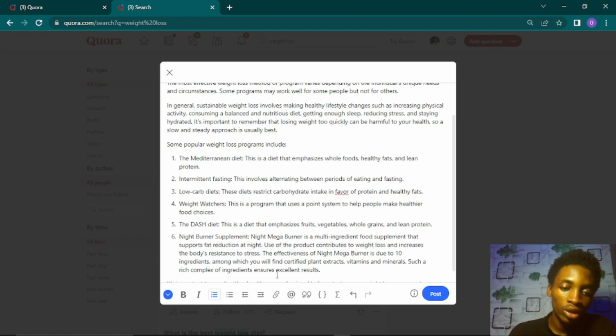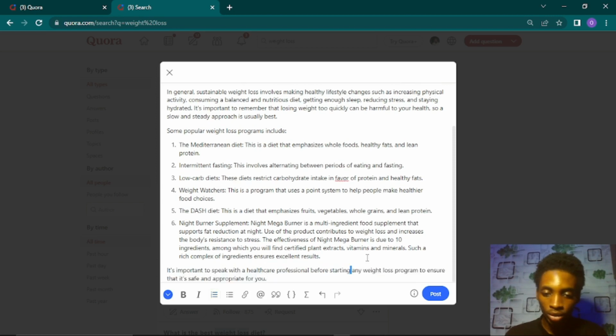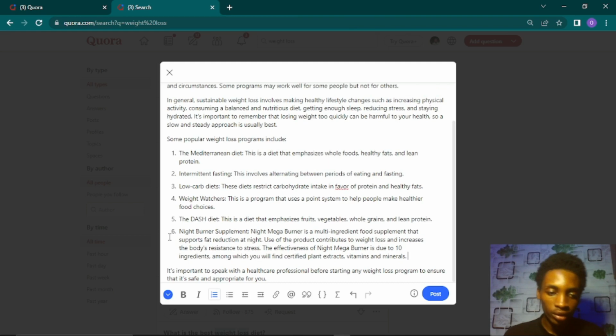Rich complex to ensure excellent results. So I'm just going to remove this part right here, and then right here where it's written night burner.